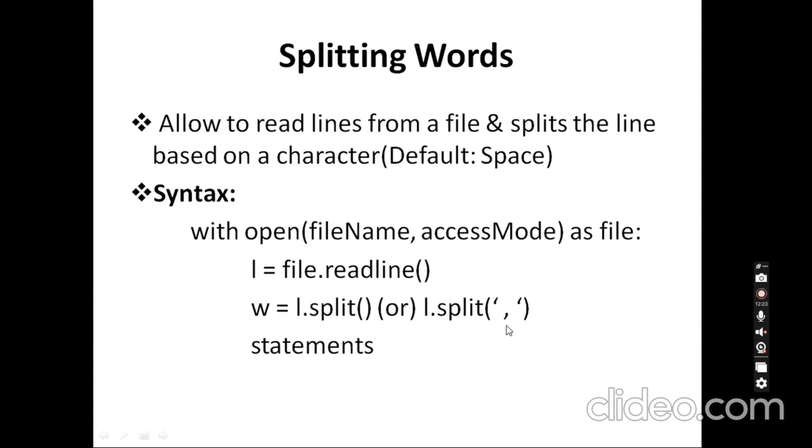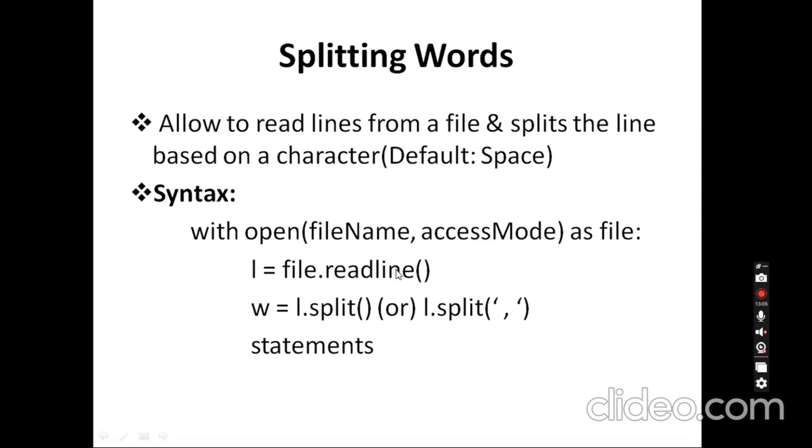If I am going to use a comma, I just give Python, comma, data, comma, object, comma, like that. If it encounters a comma here, it will split Python as a single word, data as a single word and object as a single word. So for that we are using the split function here. For this we give with, open, file name and access mode as file. Using this file object we are going to perform operations here. I am just reading, so I need to open in read mode. Then I need to give file object dot readline function.